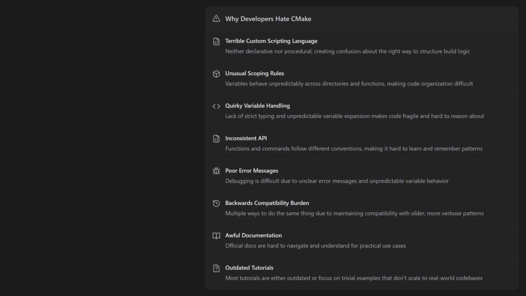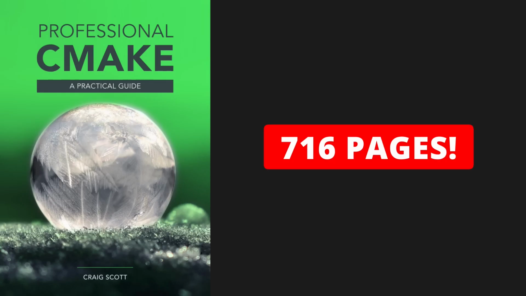If you really want to learn CMake, you have to read this 700-page textbook. This is just to learn how to build your application. We're not even at Hello World yet. When you're done reading all that, you'll realize that the library that you want to use is actually configured with Bazel or something. I guess it's time to read another textbook.